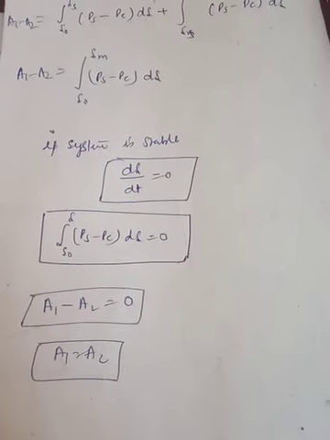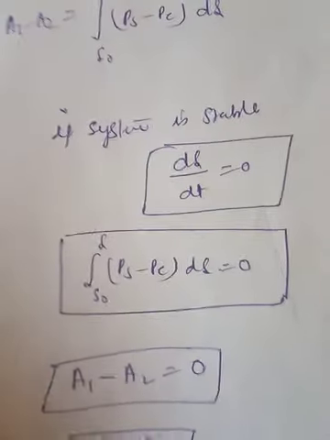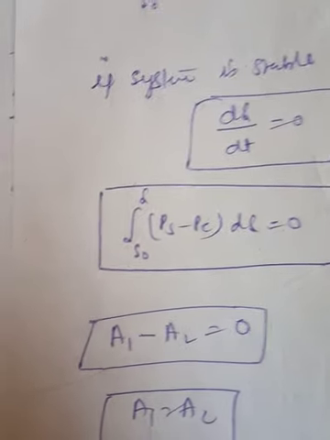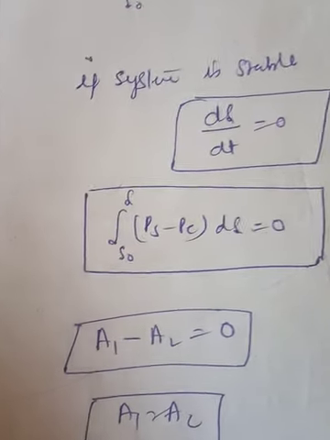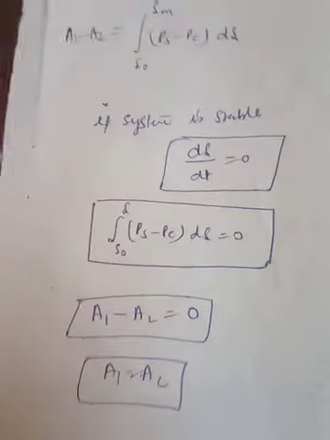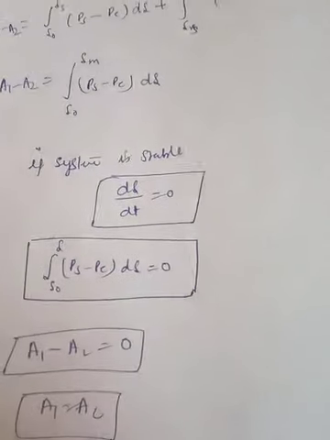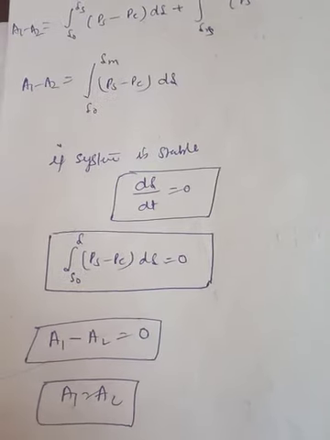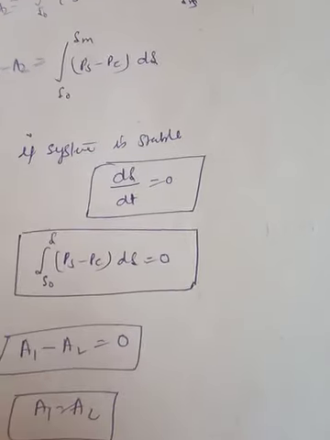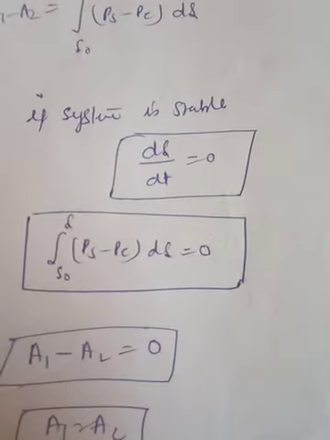So with this equation it can be concluded that if the accelerating and decelerating areas are equal, the system is stable. So this is called transient stability. Furthermore, if the accelerating and decelerating areas are equal, you can conclude the system is stable.